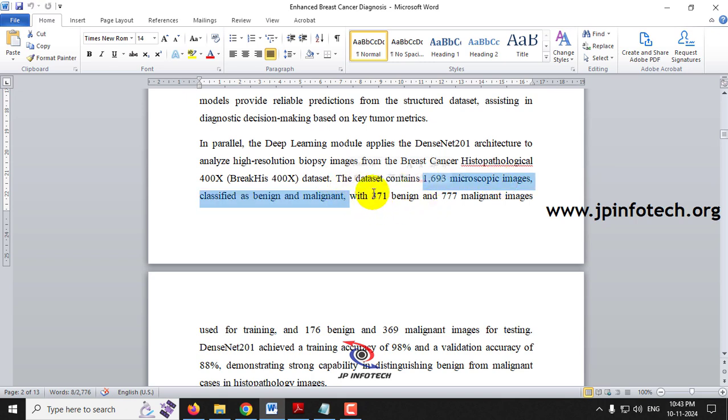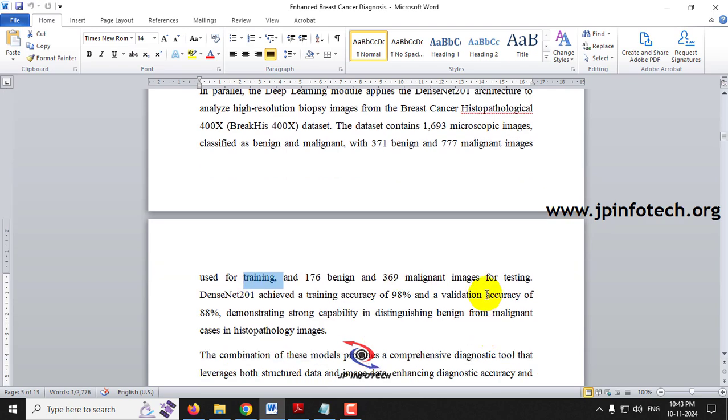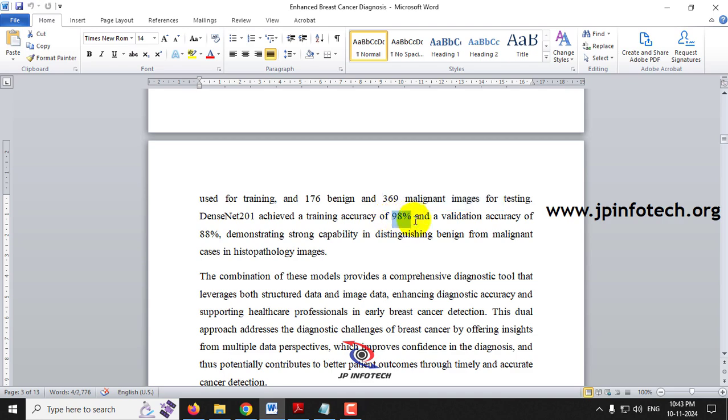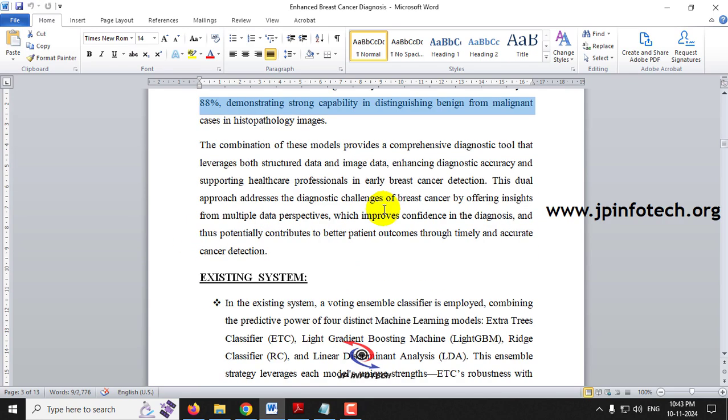Here 371 benign and 777 malignant images are used for the training set, and for the test set we have used 176 benign and 369 malignant images. The DenseNet achieved 98% validation accuracy and 88% test accuracy, and those details have been summarized in this abstract.